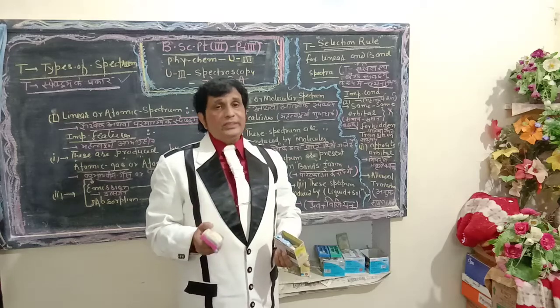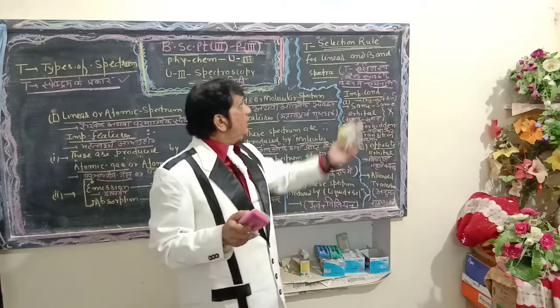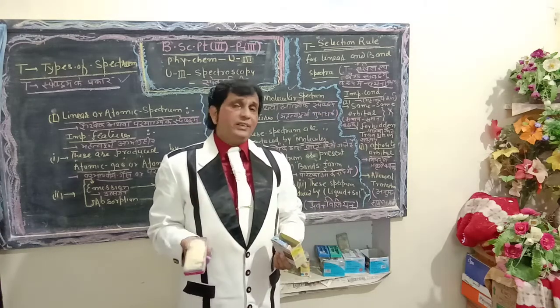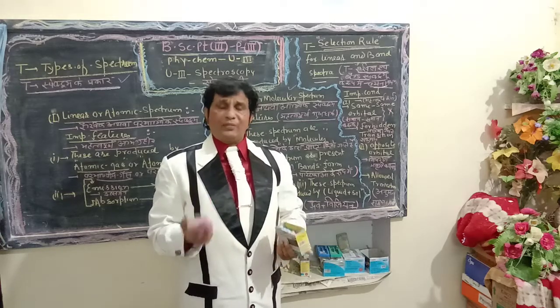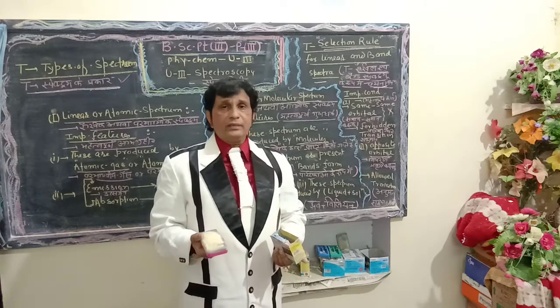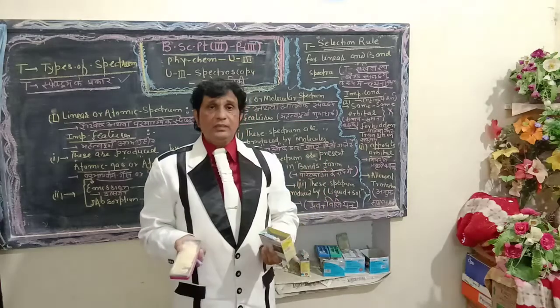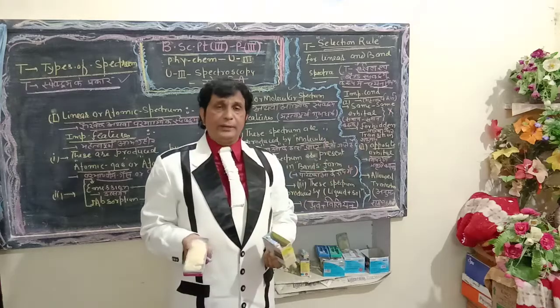As is evident from the title, what are the kinds, the nature, the rules and regulations for the transition of the electrons in various energy levels? It can be explained by using the selection rule.